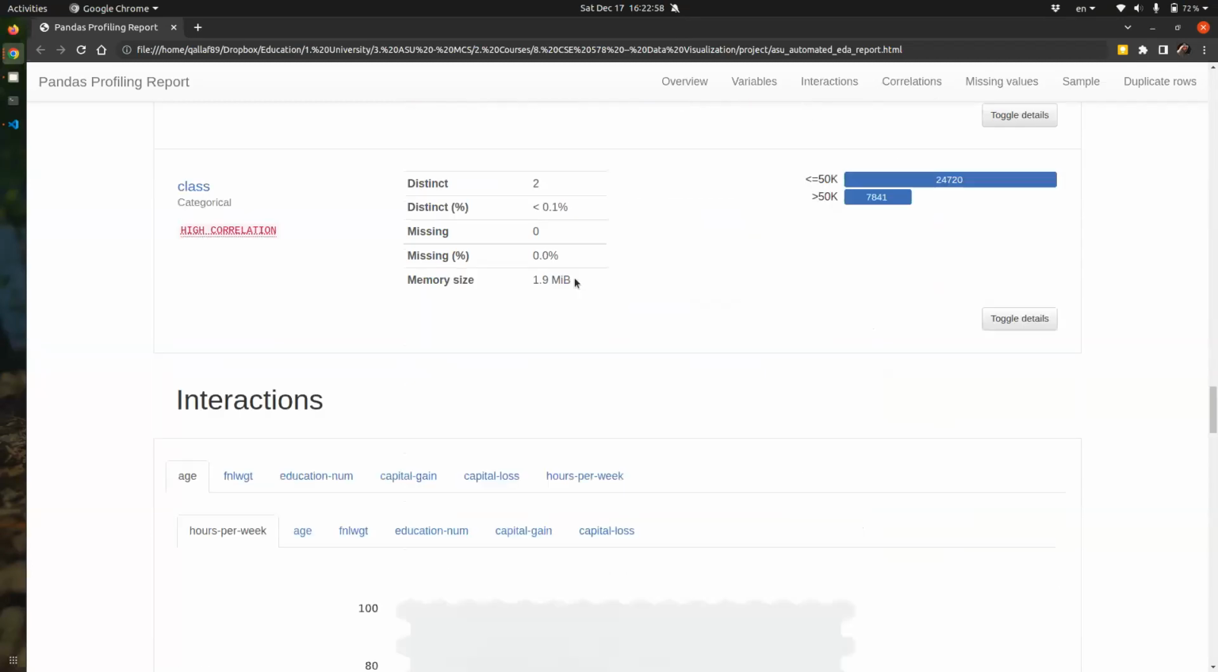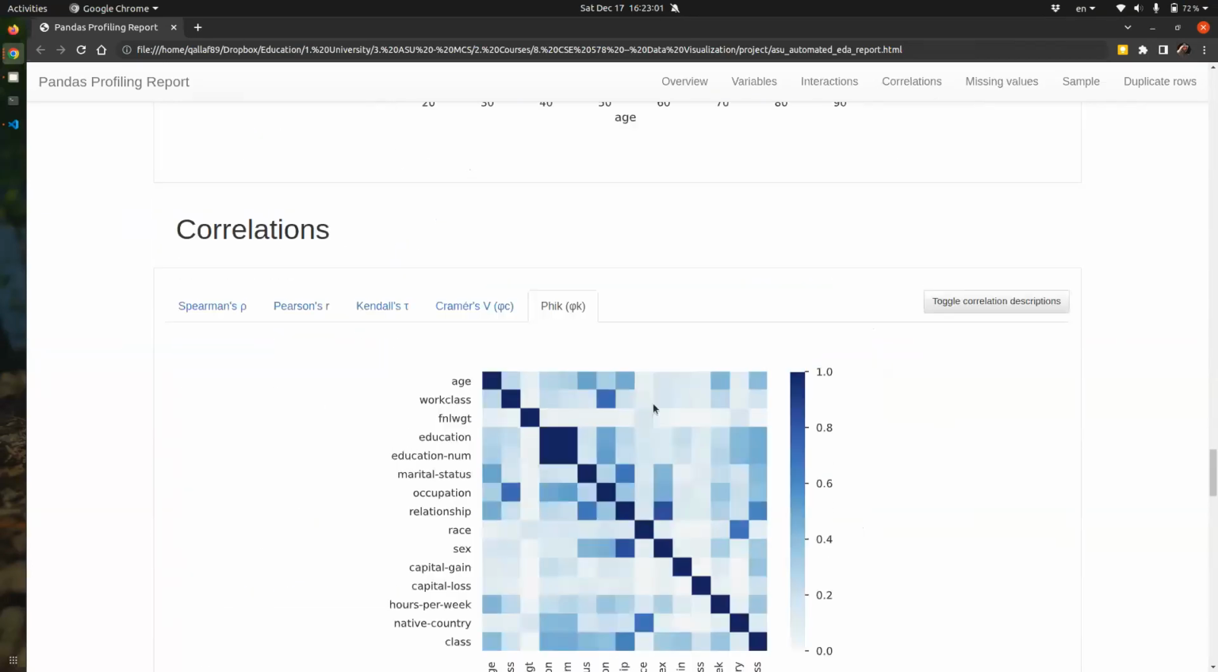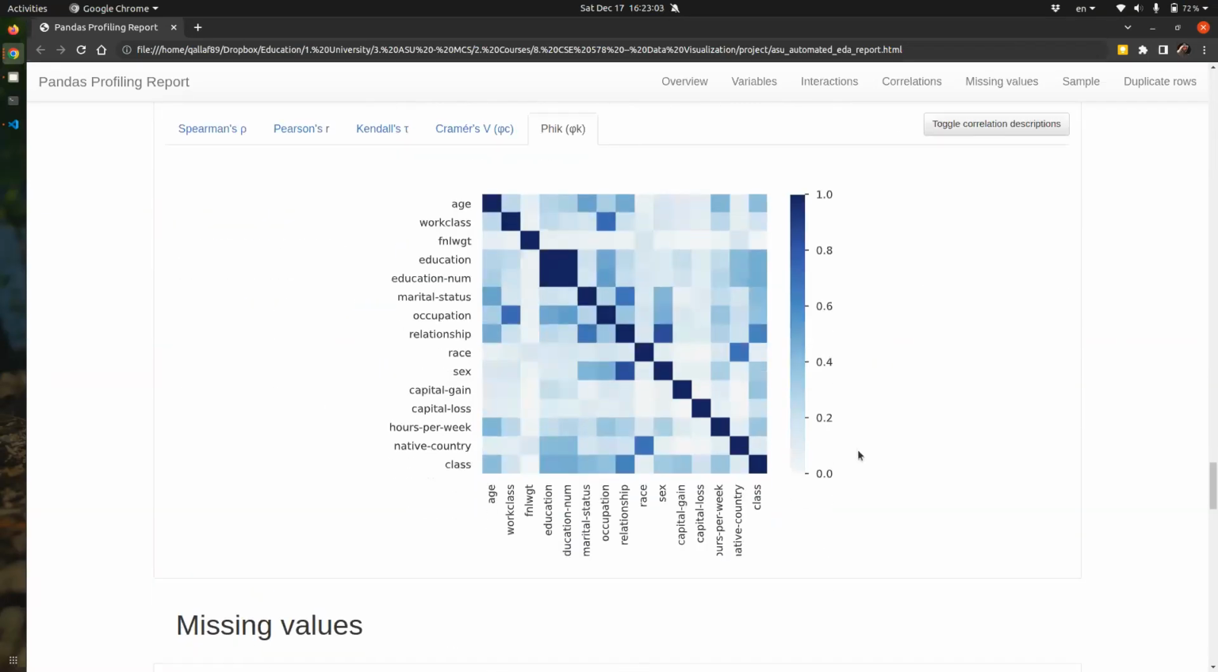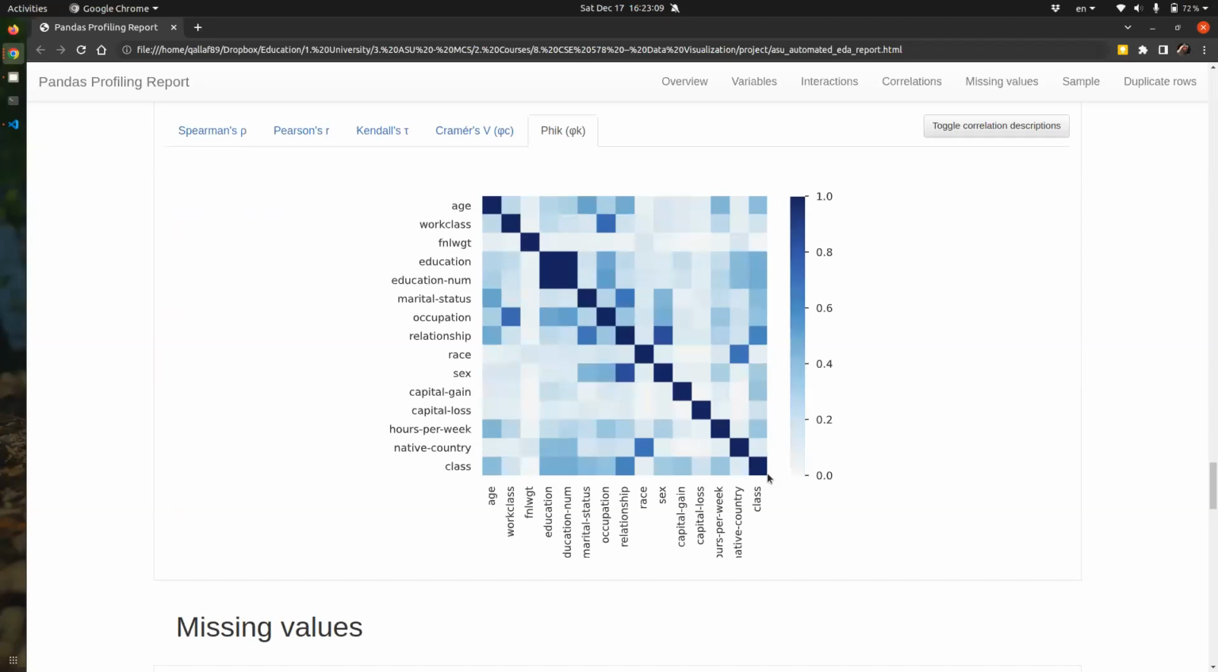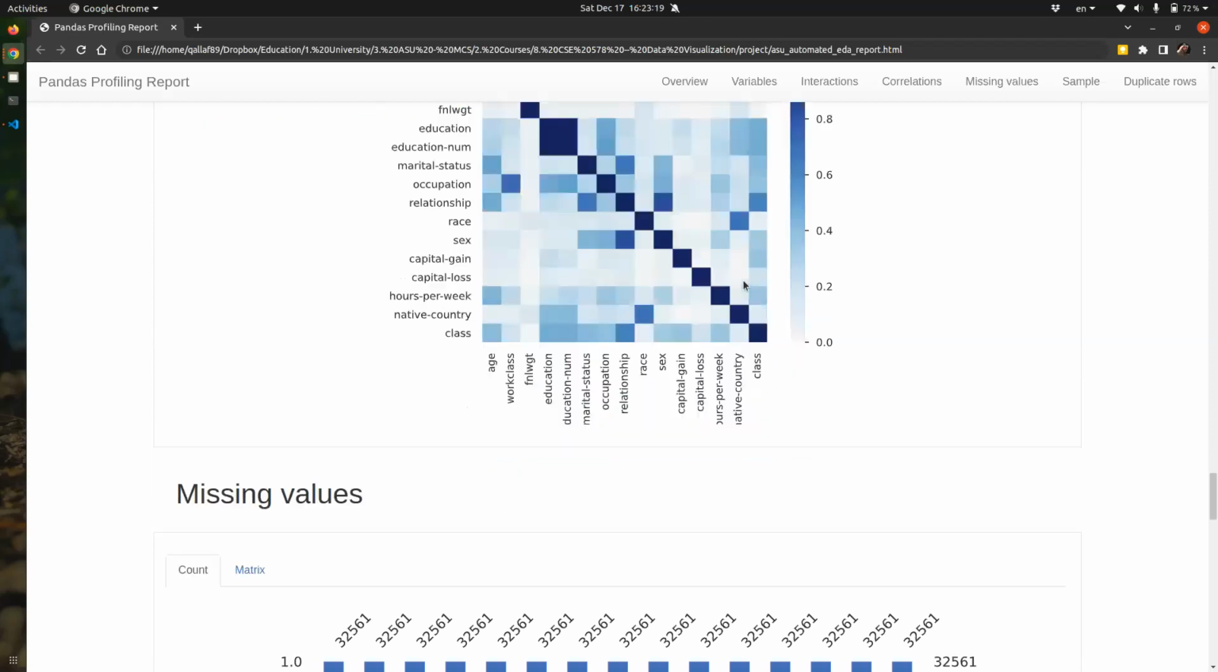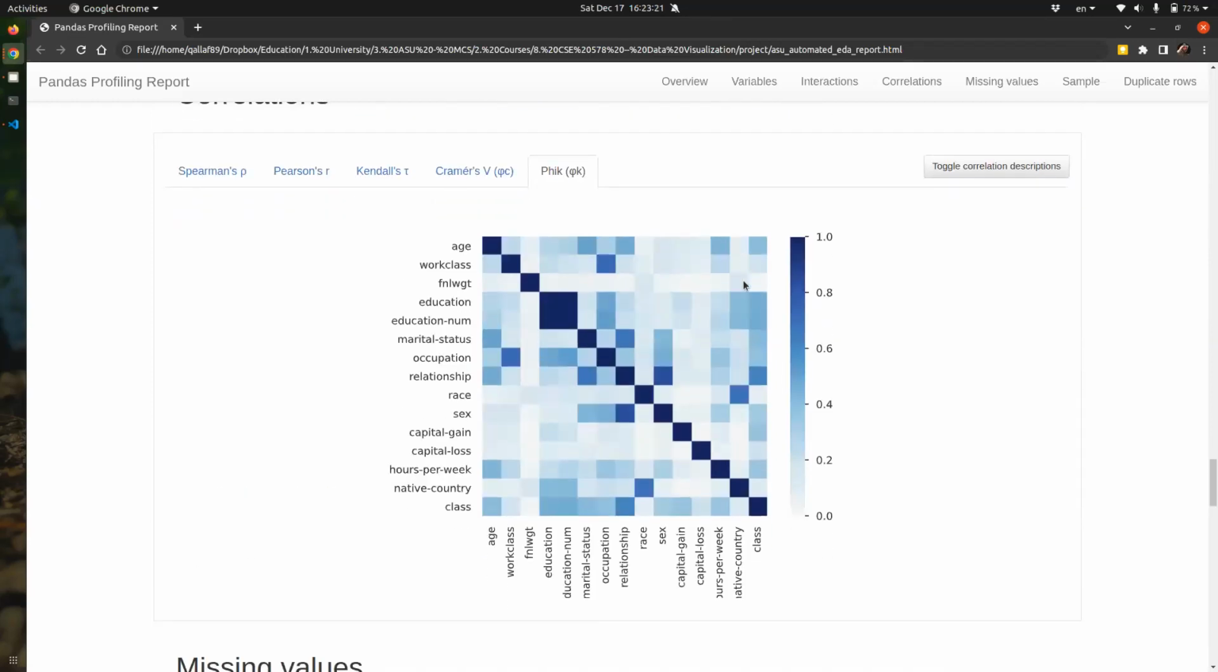And also, you get to see the correlation matrix for all the variables. For example, here you have the class, which is the person making more than 50K or less than 50K. You can see easily that it relates to relationship and education and age. Okay, so this is one way of doing it.